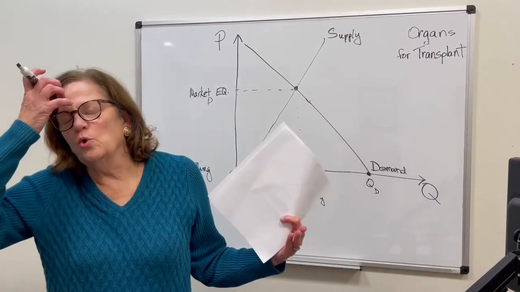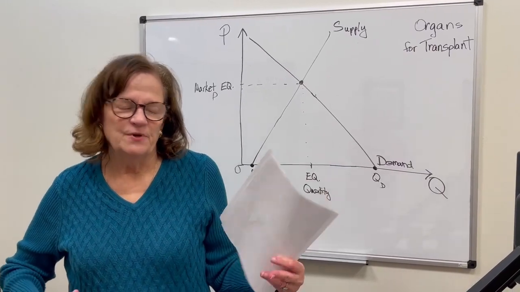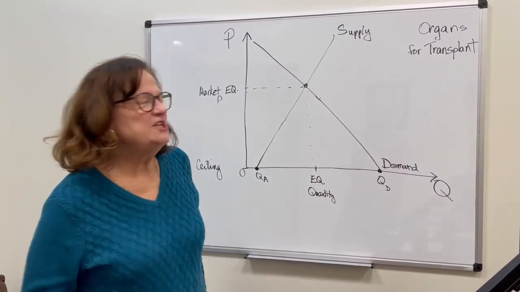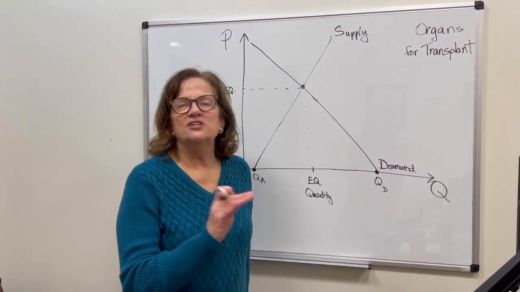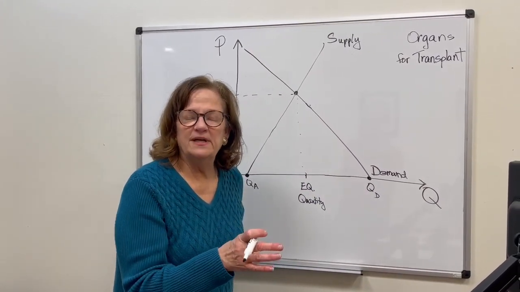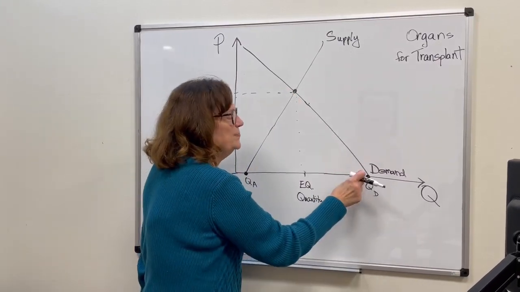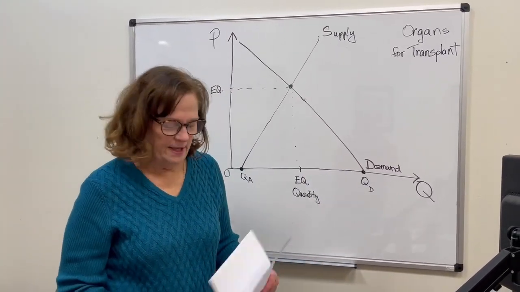You don't want an organ transplant if you don't need it to keep you alive. Okay, so changing the price does not change the number of people who would benefit from an organ transplant. It only changes the number of people who are willing to pay for one.